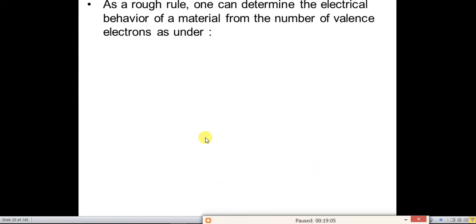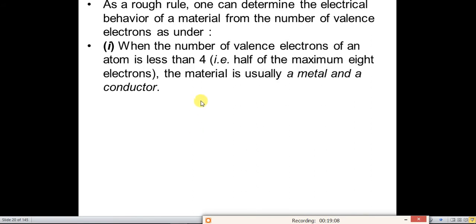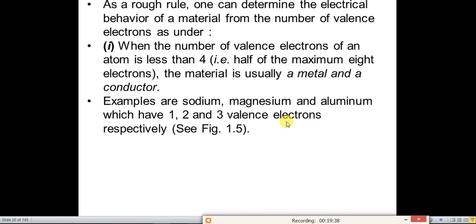When the number of valence electrons of an atom is less than 4, that is half of the maximum 8 electrons, the material is usually a metal and a conductor. So if the valence electrons are less than 4, the element is a metal or a conductor. Examples are sodium, magnesium, aluminium, etc.